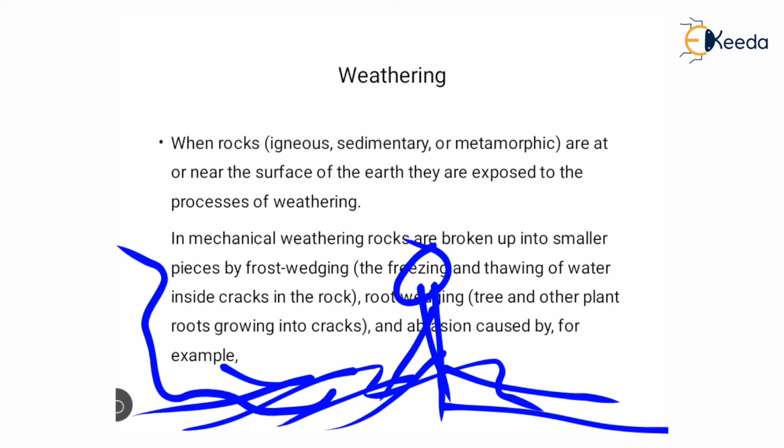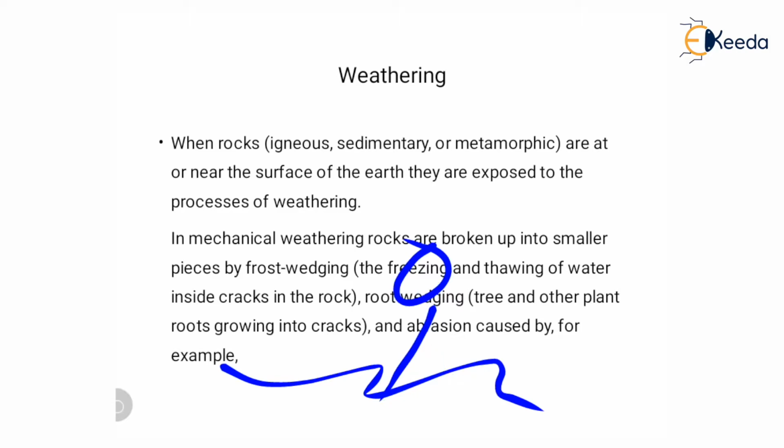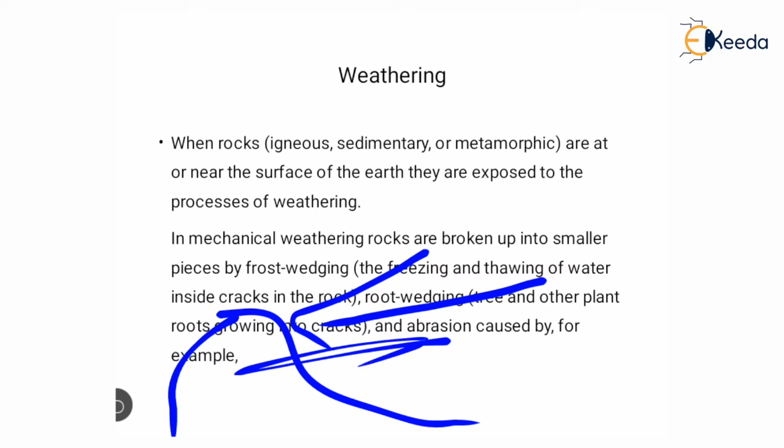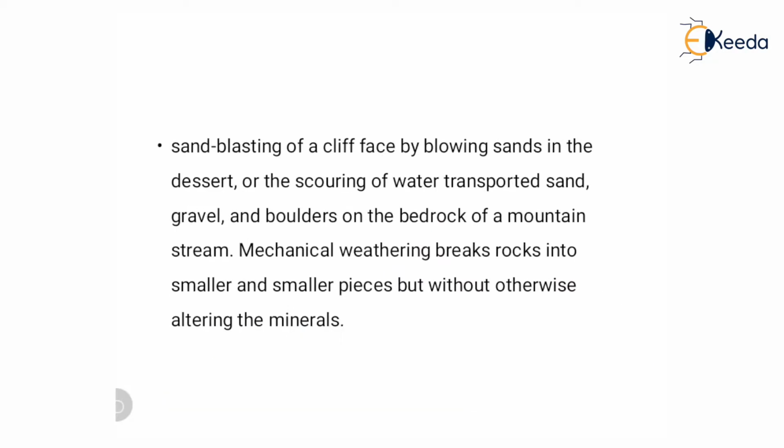Abrasion is caused when a rock is present at the surface and wind is blowing with particles. The wind carries particles that strike the rock, and because of this friction, the rock breaks. So this type of mechanical weathering takes place. Examples are sandblasting of a rock face, blowing sand in the desert, or the scouring of water-transported sand, gravel, and boulders on the bedrock of a mountain stream.